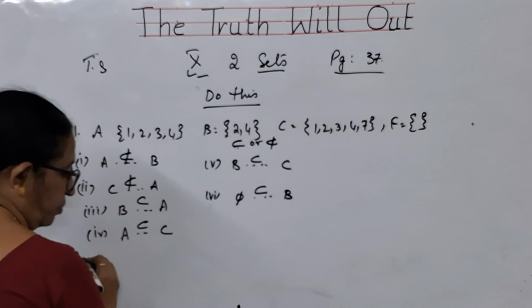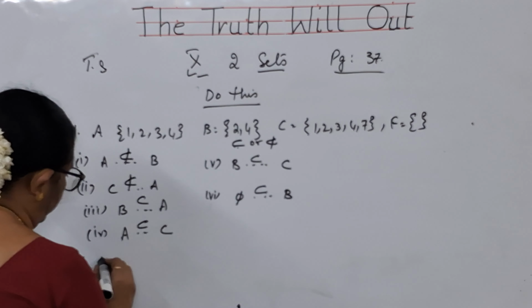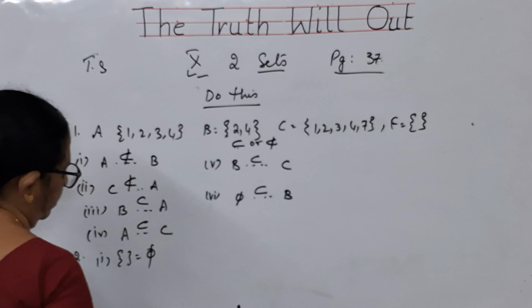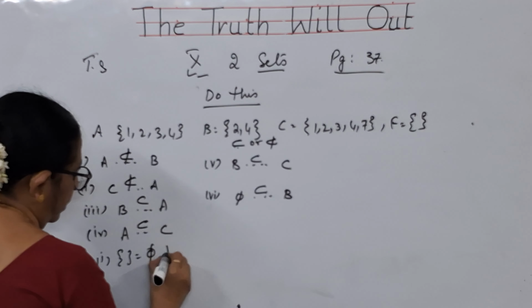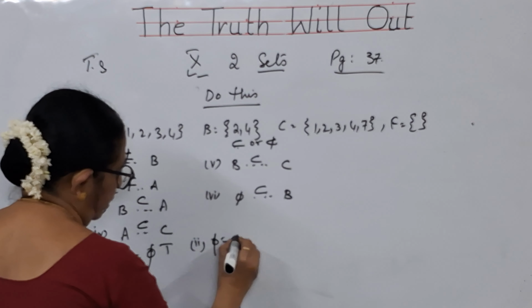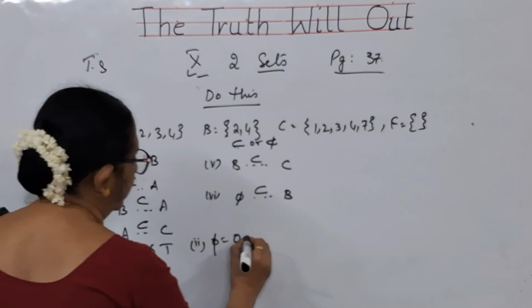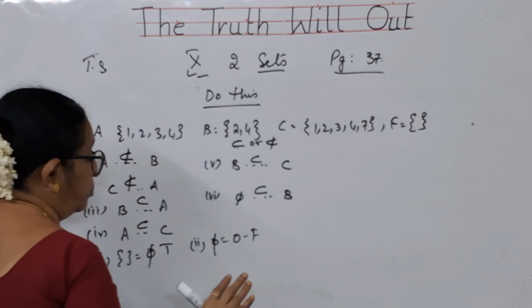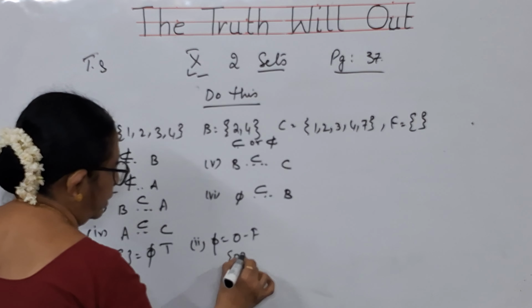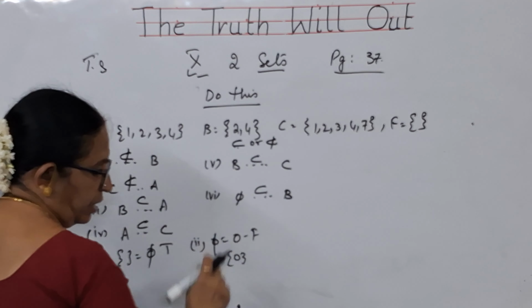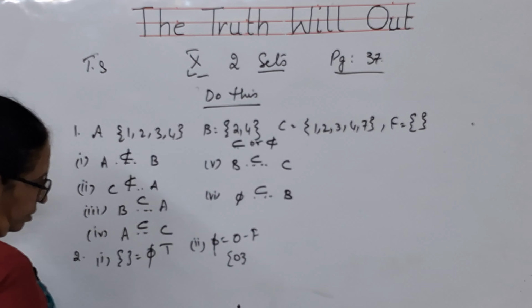Now, second question. Which of the following statements are true? First one, it is given as this. Yes, null set is nothing but phi. It is true. Second one, null set is equal to 0. It is false, children. This means not 0. It means no elements. 0 can be taken as an element of a set, so you cannot take it as a 0. Null set means you have to represent it like this. This way of representing is wrong.